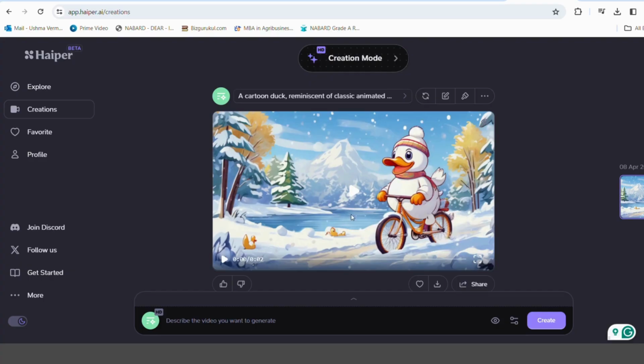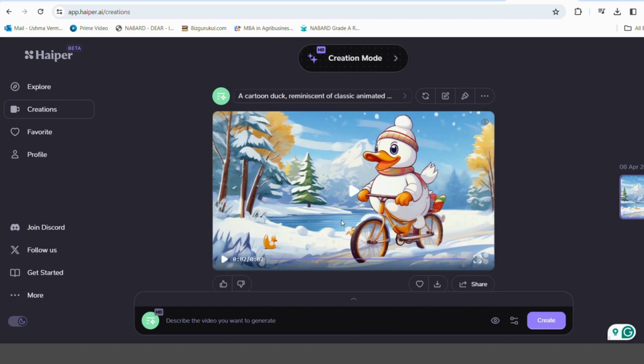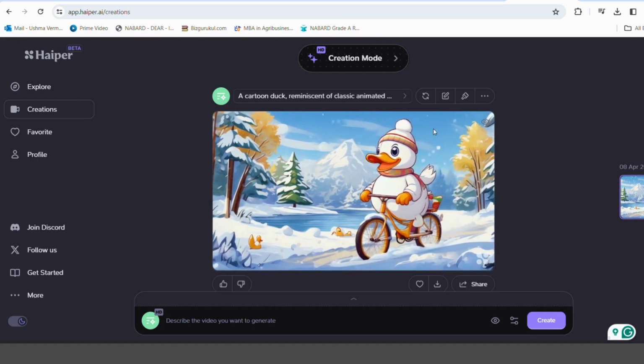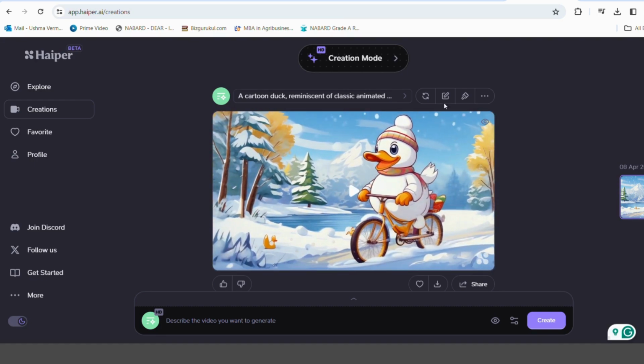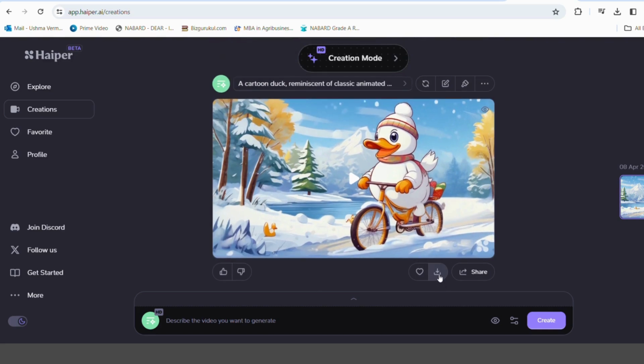As I mentioned, a cartoon duck with classic animated characters with a snowy background, it has exactly represented what I wanted. This video is 2 seconds, but you can change the settings and extend it to up to 4 seconds or even 5 too. Next to this, you will find an eye option where you can create in public, which means the video might be shown to others. You can add this to your favorite or download it.